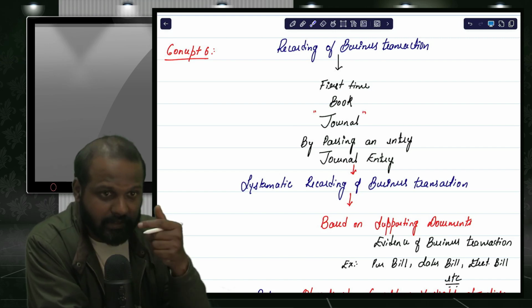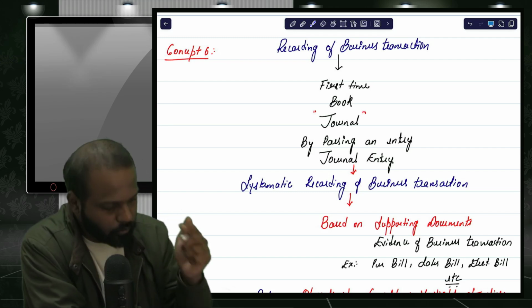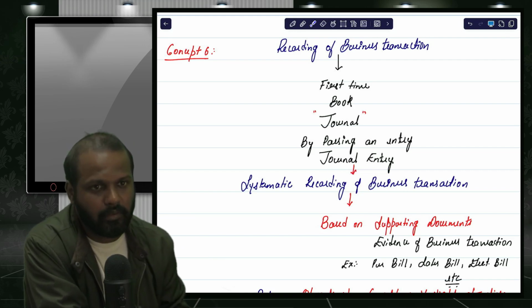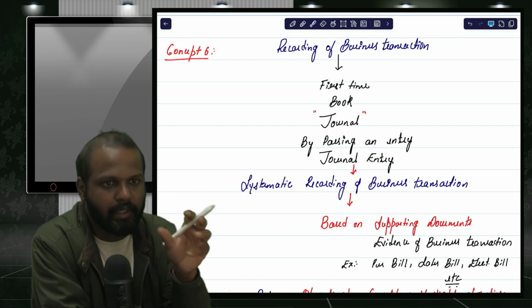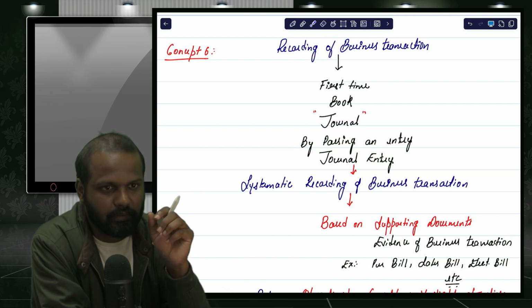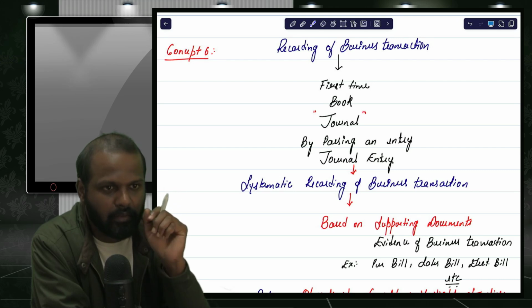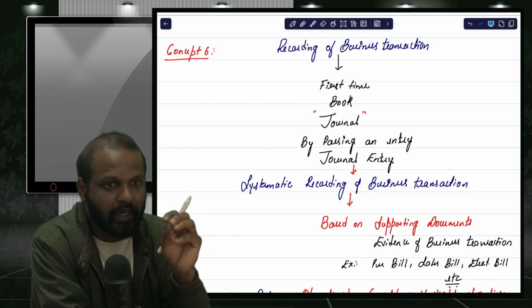And whatever entry we have recorded in that book is called a journal entry. Sir, what do you mean by journal entry? A systematic way of recording the transaction. A proper way, a systematic way of recording the business transaction is called a journal entry.